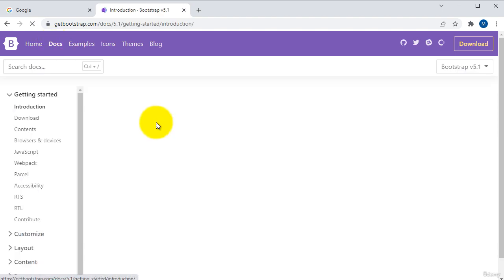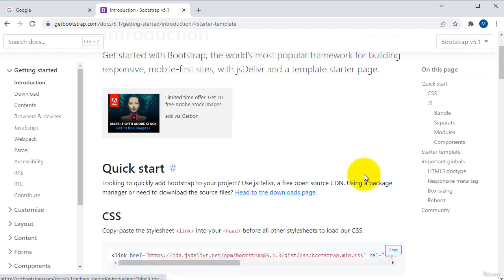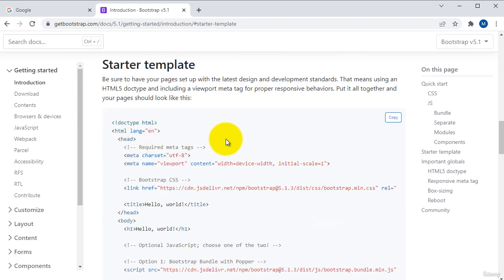The second procedure is to download and insert the source code. The starter template is the basic one. The starter template has some responsive features with CDN links only. CDN means Content Delivery Network. So with the help of this CDN, you can access Bootstrap responsive features.